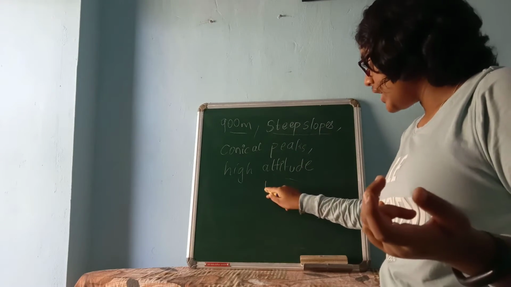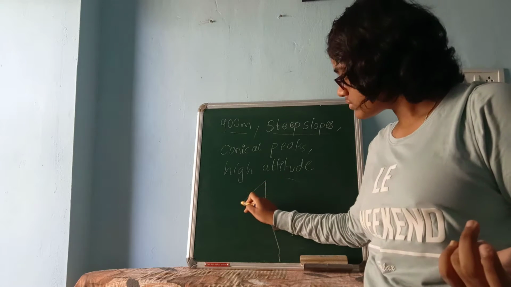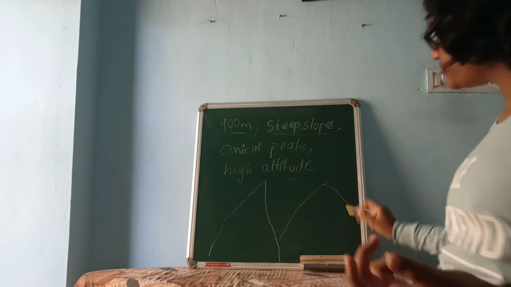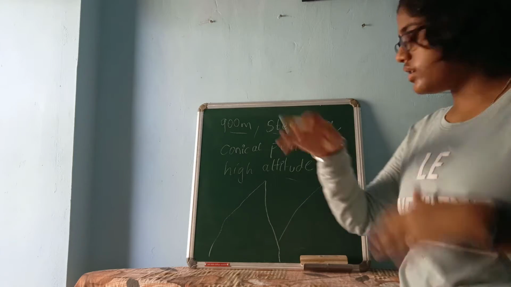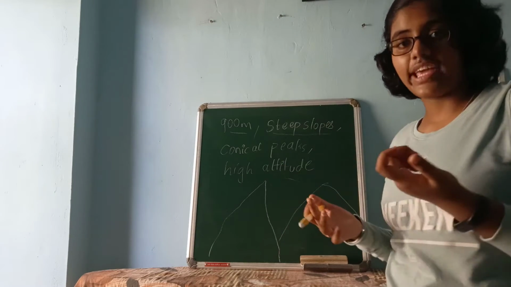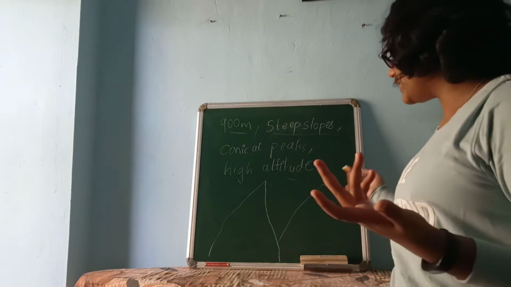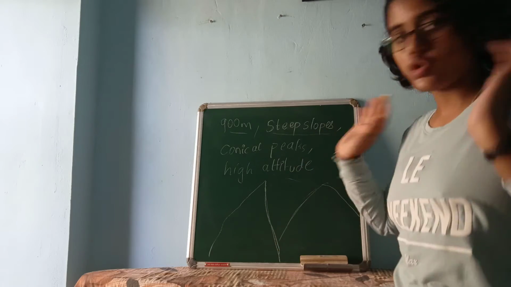See, here there is a mountain. This is a mountain and this is a hill. You can see it is difficult to climb this mountain while walking or trekking. This hill can be easily climbed because it has a gentle slope, but this mountain has steep slopes.